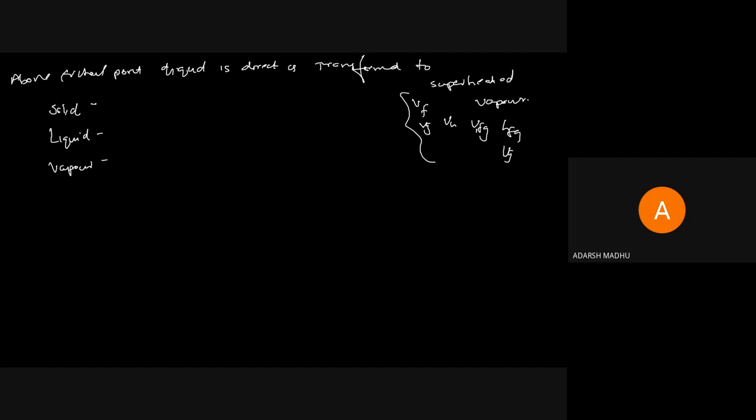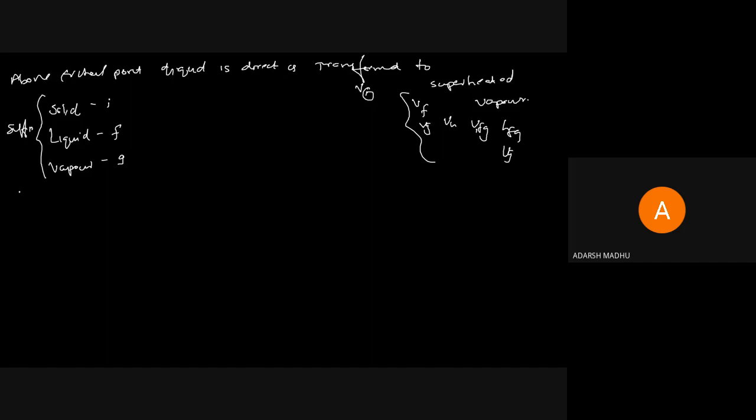So we represent the suffix, for example in volume of I, the I is a suffix. In this module we are using I as the suffix for solid, F for liquid, and G for vapor. This vapor is the gas form, you can understand it like that. So solid is I, liquid is F, and vapor is G. That is the terminology for the suffixes of solid, liquid and vapor.